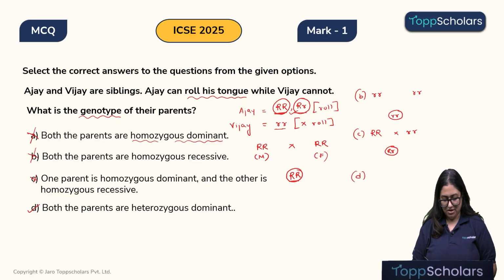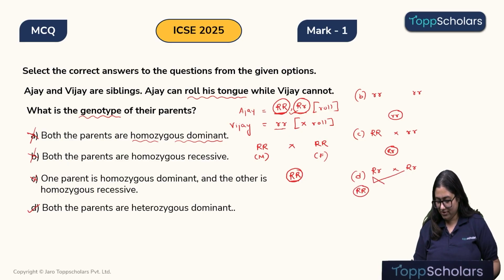So, let's look over here. Both the parents are heterozygous dominant. That means we will have this condition. This is a heterozygous dominant condition. Yes or no? So, in this case, what may we get? We may get this genotype. We may also get this genotype. We may also get this genotype and we may also get this genotype.